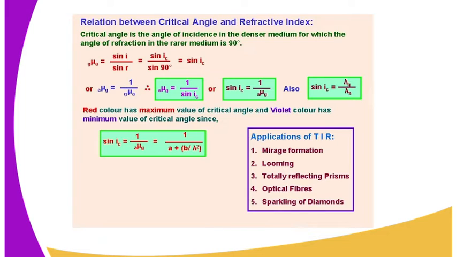Okay, what is the critical angle? It is the angle of incidence in the denser medium for which the angle of refraction in the less dense medium is 90 degrees. The critical angle is the angle of incidence in the denser medium for which the angle of refraction in the less dense medium is 90 degrees.